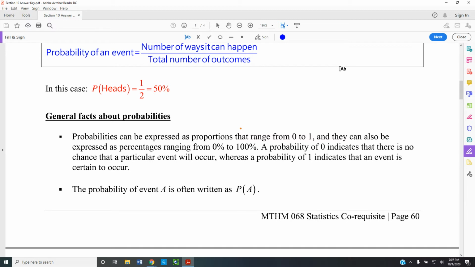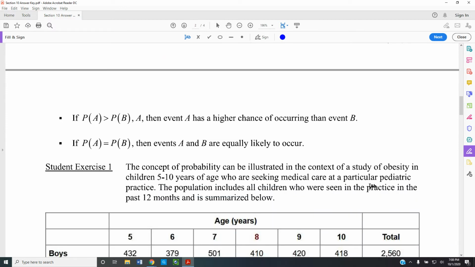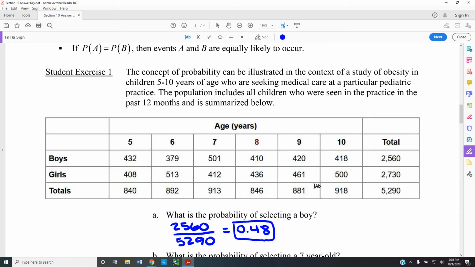The probability of an event A is often written P of A. That's how we say that. P of A indicates the probability of A taking place. So if P of A is less than P of B, then event A has a lower chance of occurring than event B. If P of A equals P of B, then the two events are equally likely to occur. And that was true in the above: the probability of flipping a head and the probability of flipping a tail were exactly equal to each other.